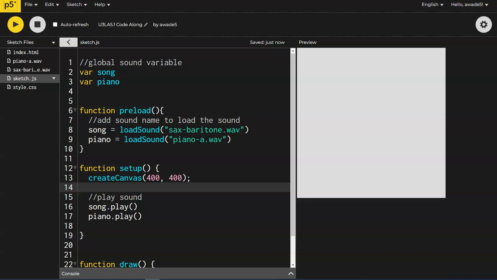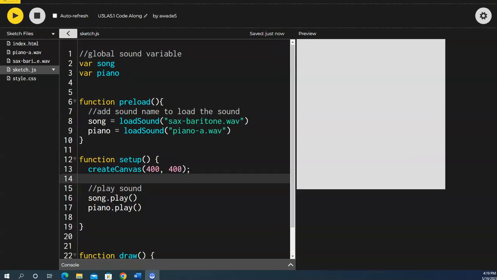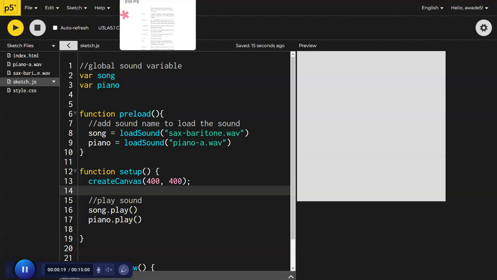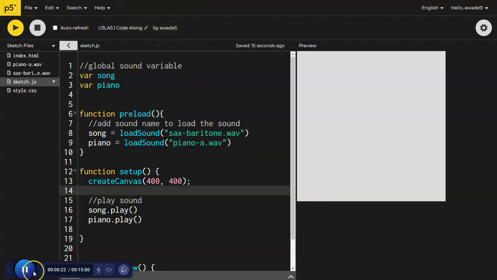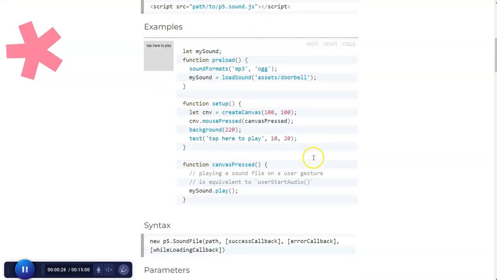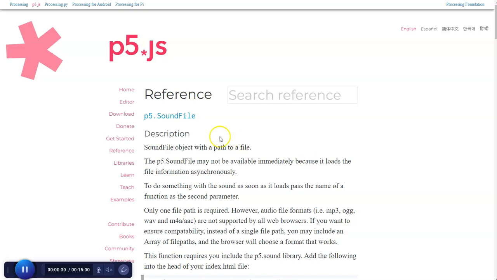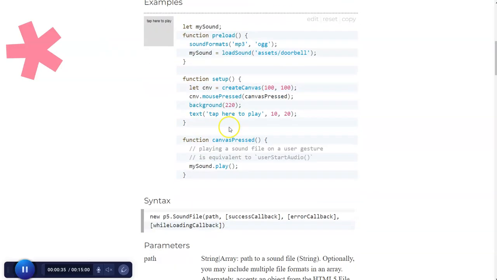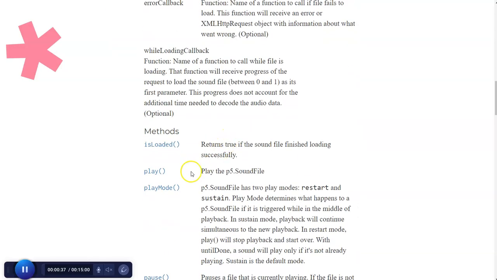In this lesson, I'm just going to show you some pretty advanced features that you can use when you're playing sound. One of the things I would tell you to look at first is the reference library. If you go into reference and type in sound, it's going to bring up this page, and you can look at some of the advanced methods.